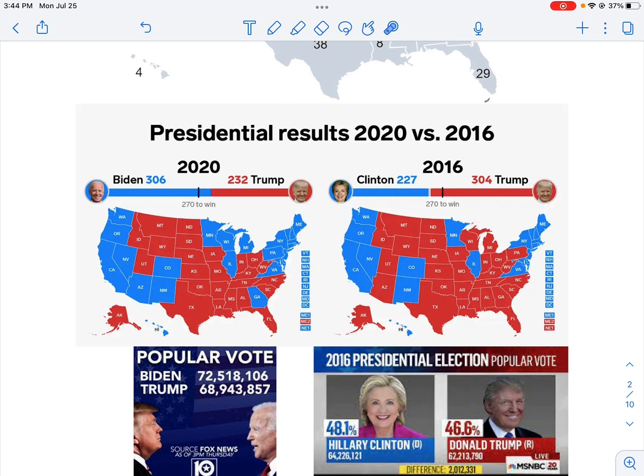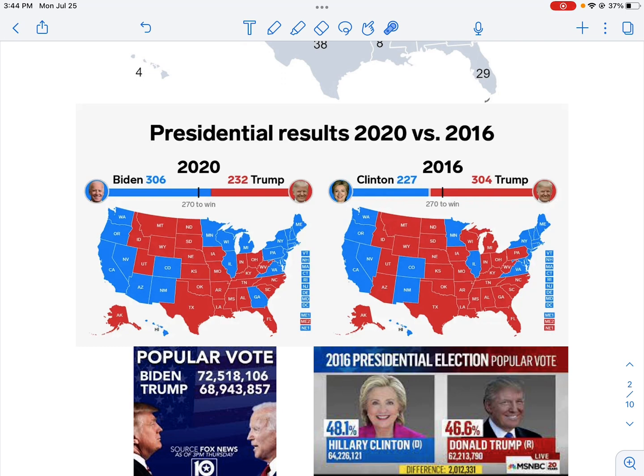Notice how in red, Trump has most of the Midwest states. I mean, Midwest and South. And then Biden has states throughout here. But the key here is we don't vote by geography. We vote by people. So although South Dakota doesn't have as many as California, that's because we have fewer people.